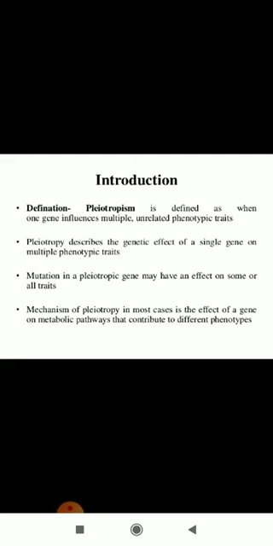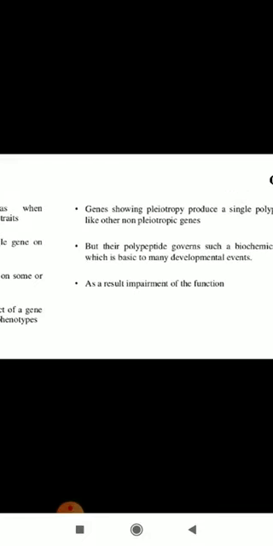Now how does this multiple effect of a gene occur? It is when a pleiotropic gene undergoes a mutation. Mutation in a pleiotropic gene may have an effect on some or all traits. So when mutation occurs in this pleiotropic gene, it affects multiple phenotypic traits. This mechanism of pleiotropy, in most cases, is the effect of a gene on metabolic pathways that contribute to different phenotypes. Here we are going to take an example.